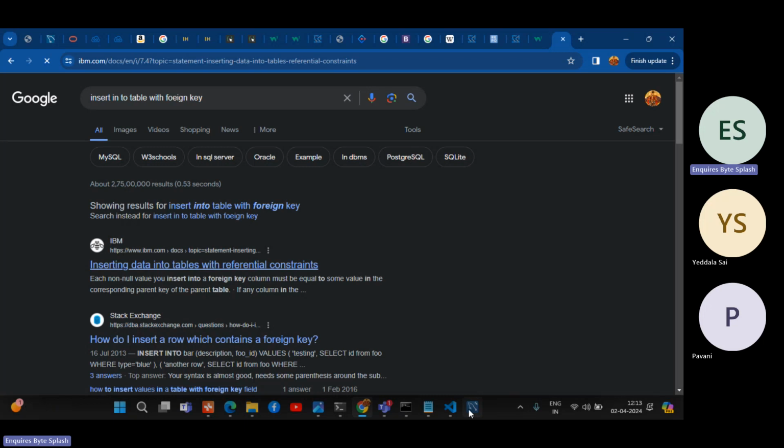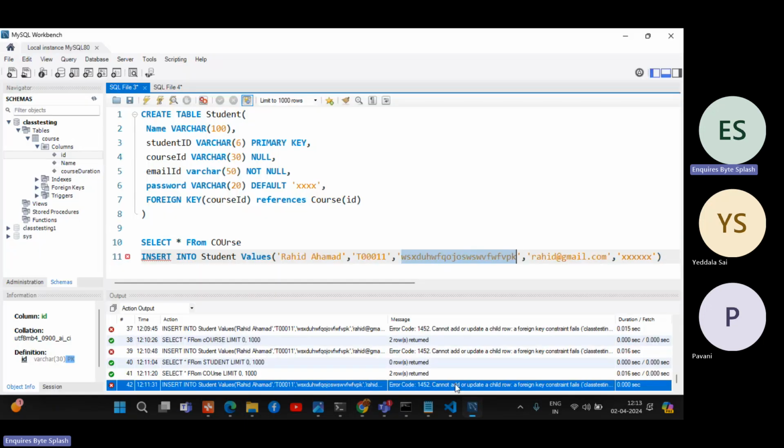So basically, insert into student, we can have here student columns. That columns will have like this: name, comma, student ID, course ID, email ID, and password and values. This will work. Basically, this will also insert the values. But it is not optional actually. Let's see.